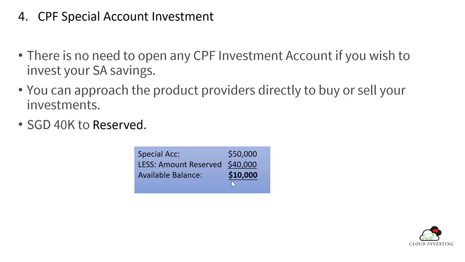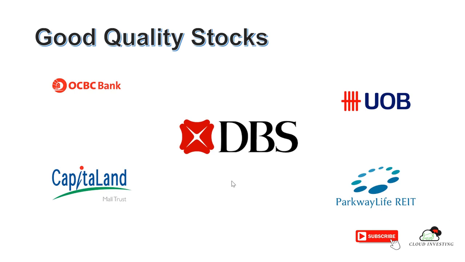So this special account requires a higher amount to be reserved. As I mentioned just now, we only invest in very good quality and stable companies. So what kind of company in Singapore is considered good and stable? These are the five companies that I see as really stable and big enough. First are OCBC, DBS, and UOB.